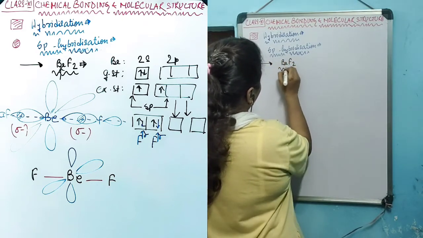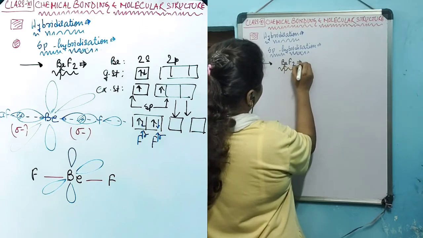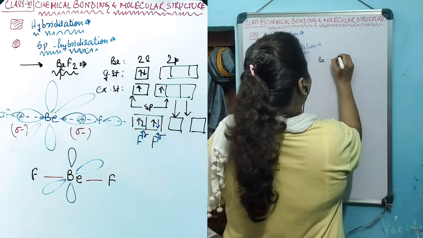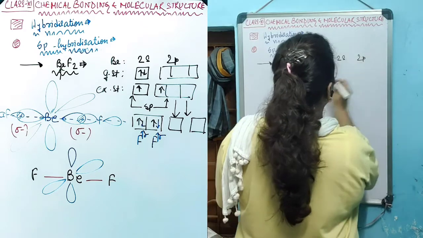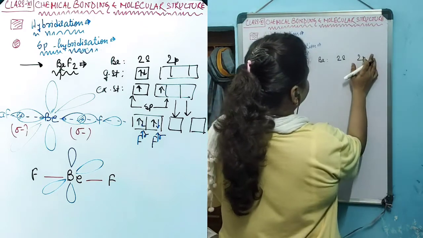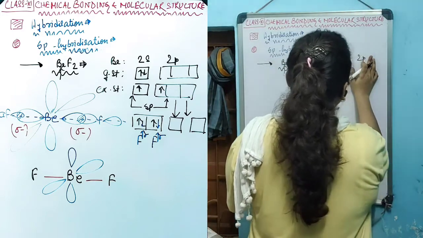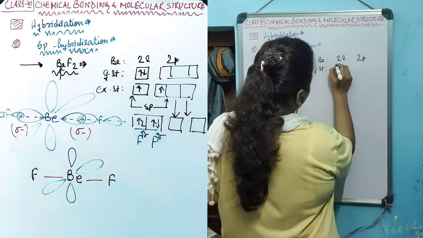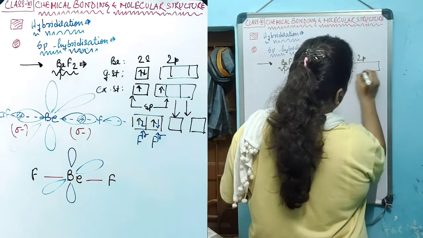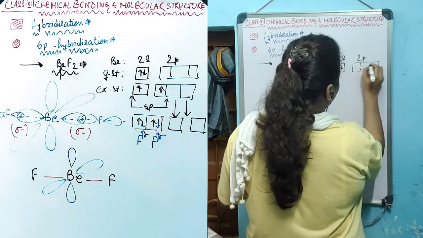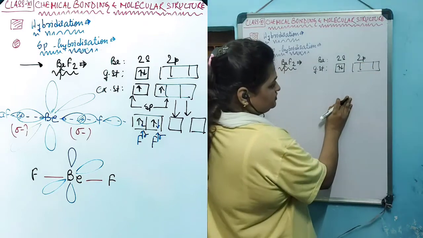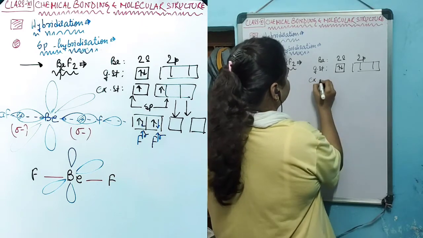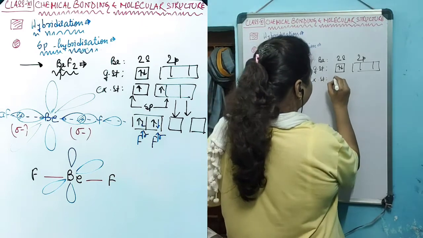In the BeF2 molecule, the central atom is beryllium. The electronic configuration is 2s2, 2p0. In the ground state, the 2s orbital is filled and the three 2p orbitals are vacant, but we need 2 sigma bonds to form. So 2 unpaired electrons are needed.